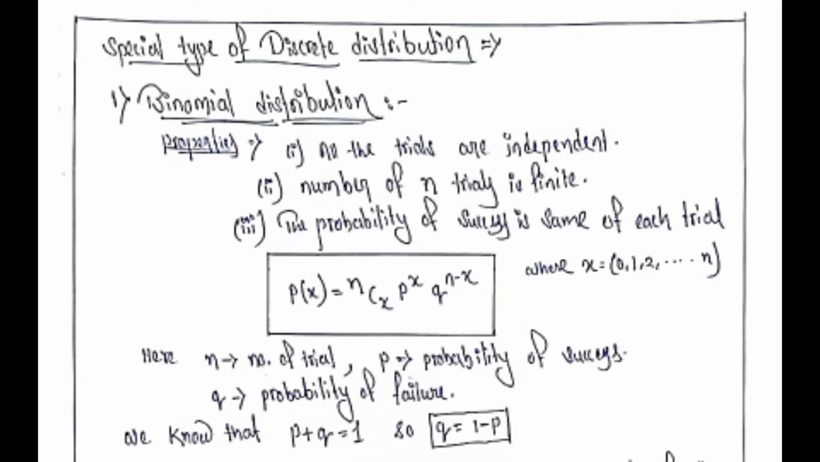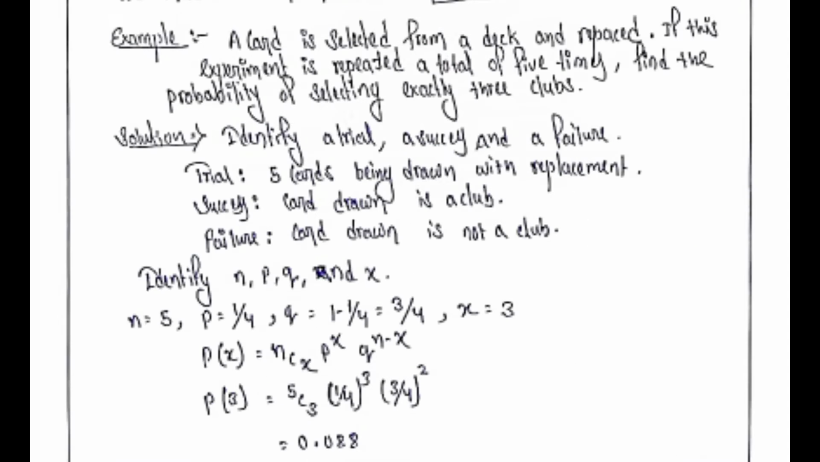The formula that we use in binomial distribution is p of x equal to nCx into p to the power x into q to the power n minus x, where n is the total number of trials, p is the probability of success, q is the probability of failure. And we know that p plus q equal to 1, that is probability of success plus probability of failure is equal to 1. So q equal to 1 minus p.